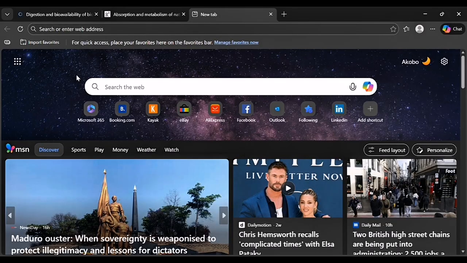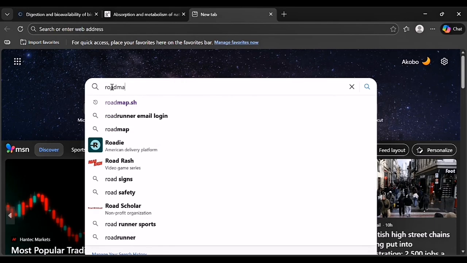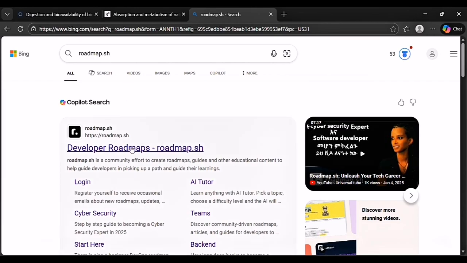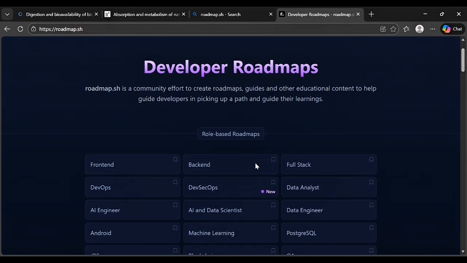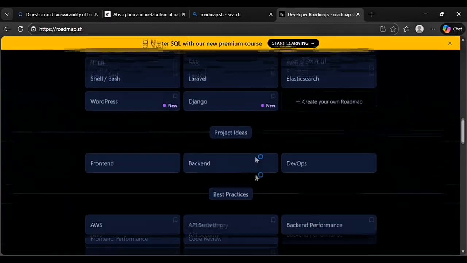Start by heading to any of your browsers. Then you click on roadmap.sh. Then enter. Then this first one, click on it. So this is the roadmap for any of the tech skills you want to learn. So you can choose any of the tech skills.